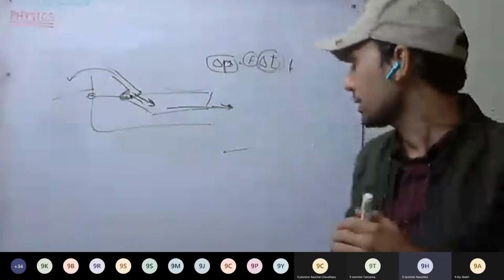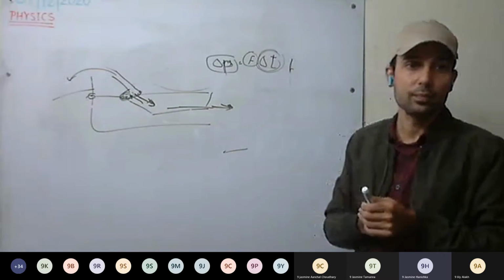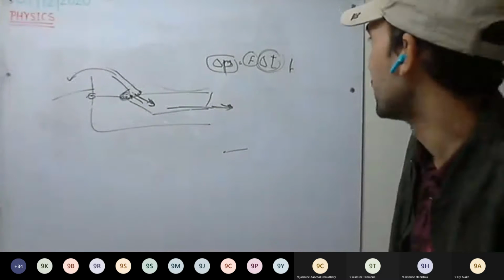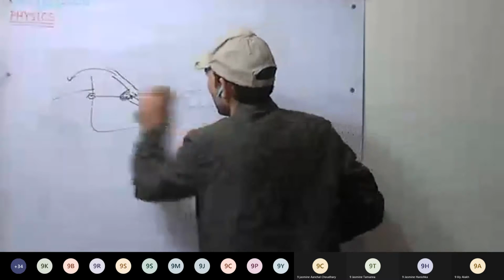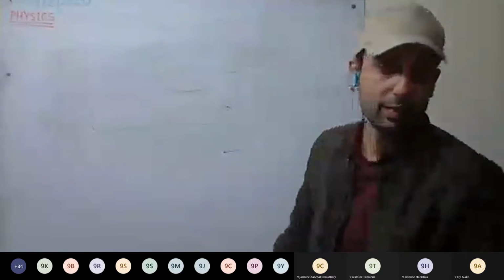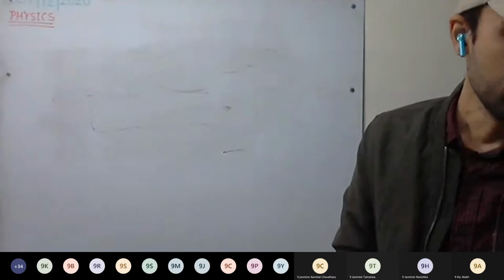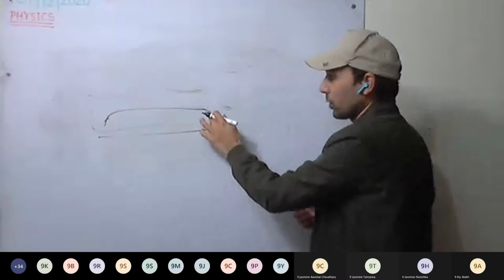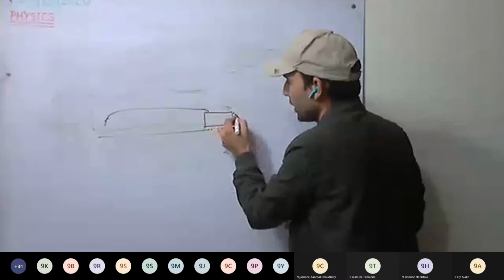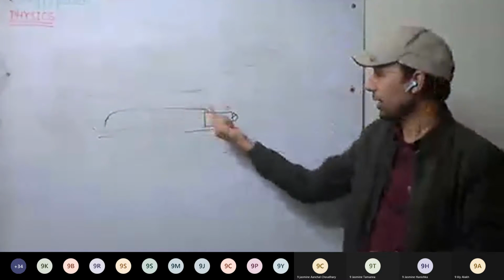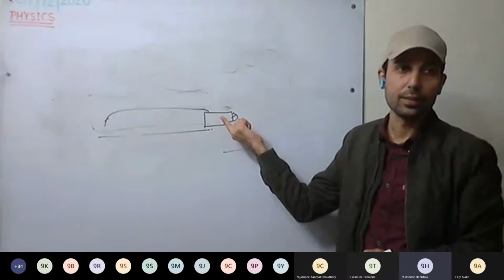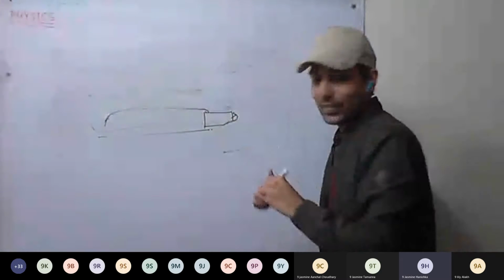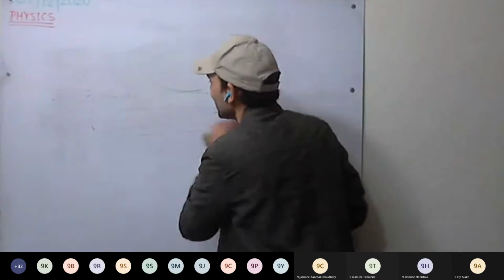Excuse me, sir. Sir, please explain the fifth point once more. Fifth point, firing of a bullet. So consider this as the nozzle. Here we have the bullet. The gun applies force on the bullet. Sir, but initially the bullet is not at the nozzle. It must be somewhat backward, no? Okay, listen here.